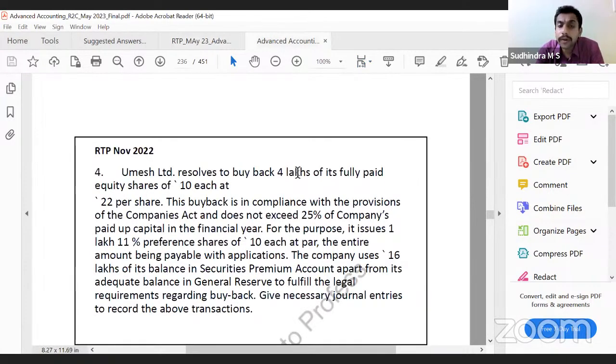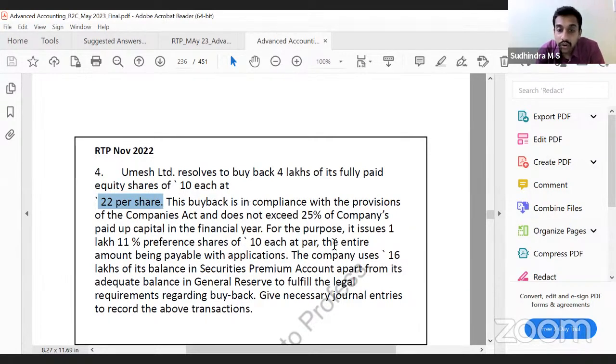Umesh Limited resolves to buy back 4 lakh of its fully paid up equity shares of ₹10 each at 22 rupees per share. This buyback is in compliance with the provisions of Companies Act and does not exceed 25% of the company's paid up capital. For the purpose, it issued 1 lakh 11% preference shares of ₹10 each at par. Now, can we issue preference shares for buyback of equity shares? Yes, sir. Yes, because when we say fresh issue, it could be equity or preference.